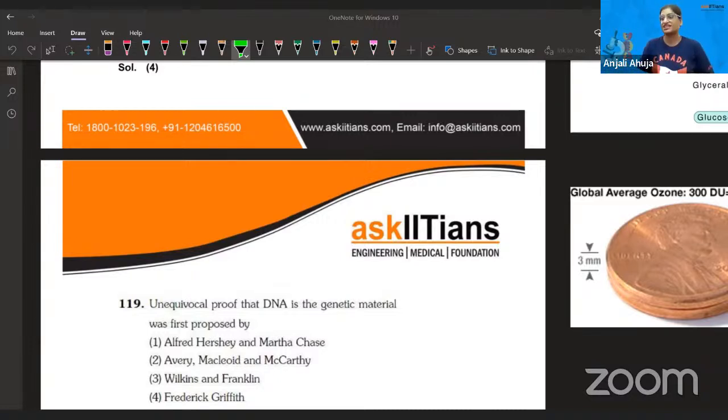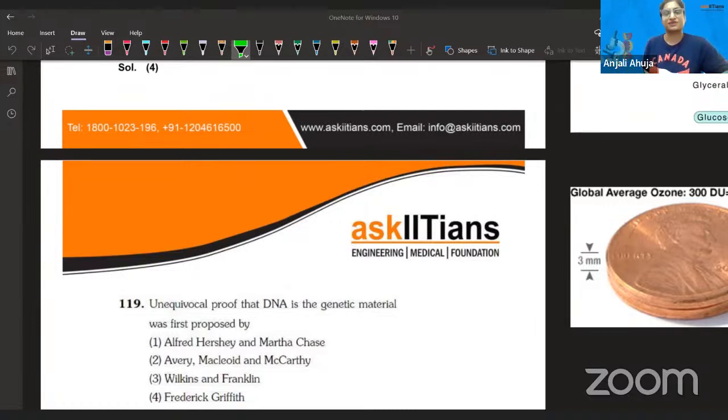If we talk about Hershey and Chase, yes, they have done an experiment. They were using radioactive phosphorus and sulfur to prove whether it is the DNA which is getting in or the protein. And then Avery, MacLeod, and McCarty have done their own experimentation after that transformation experiment. They were talking about whether carbohydrate, protein, lipid, using all those enzymes. Wilkins and Franklin, they were talking about the DNA 3D structure initially. They did not give much detail, which is X-ray crystallography. Then Frederick Griffith, he has done the Griffith experiment. Everyone knows about it, right? I don't have to explain the Griffith experiment. You do remember that. If you don't, go into your books.